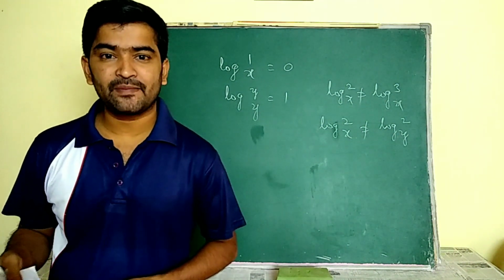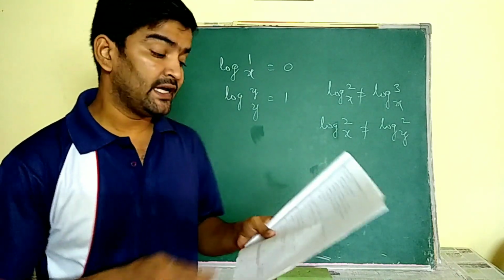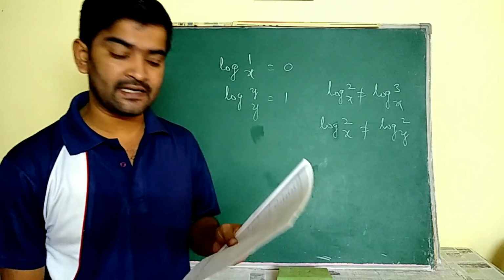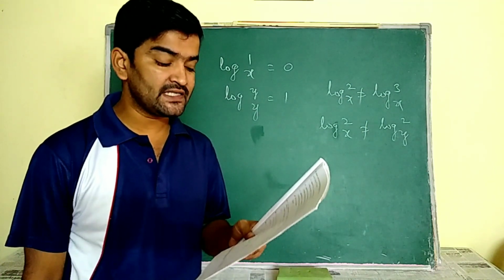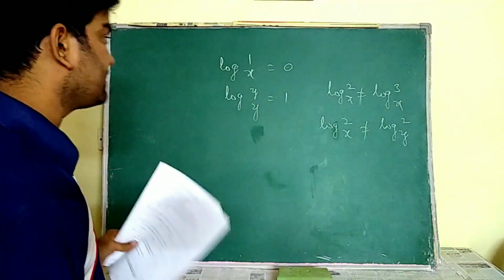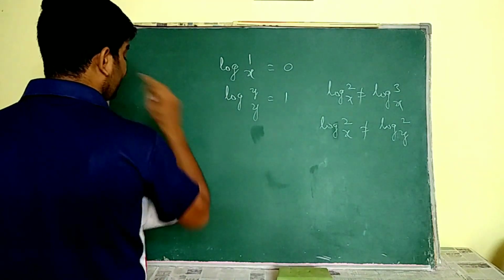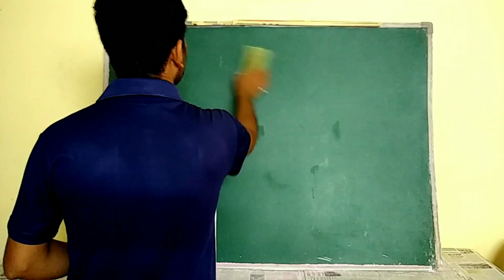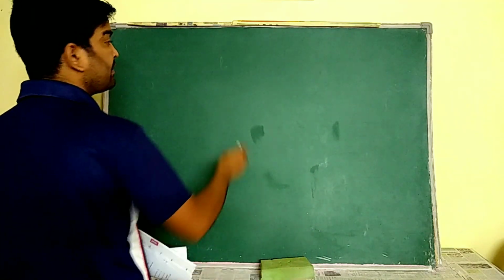Coming to the 32nd bit, Seema. Here, if the characteristic of logarithm of a number is n, then the number of digits in the number is. Here the characteristic value of a logarithm is given as n. Let me explain the characteristic value once.